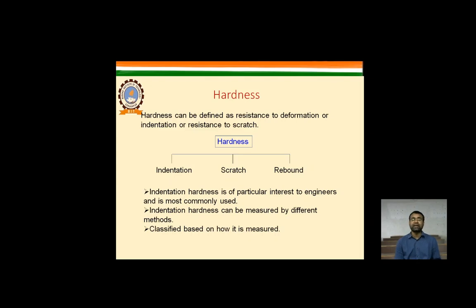As we discussed, if I have a chalk and I write on the blackboard, the chalk loses its resistance to deformation, which means it is less hard than the board. When we scratch on the board, the resistance of the board acts on the chalk, and due to the chalk's lower hardness compared to the blackboard, it starts deforming and leaves an impression on the board.